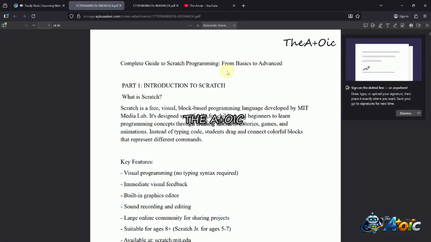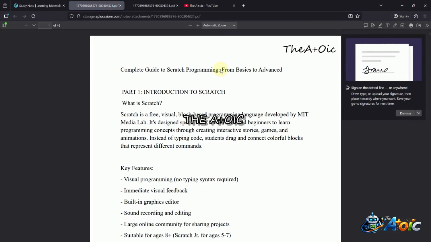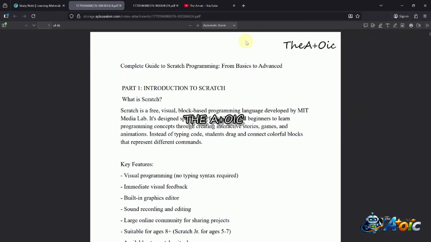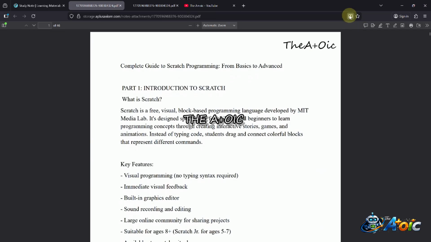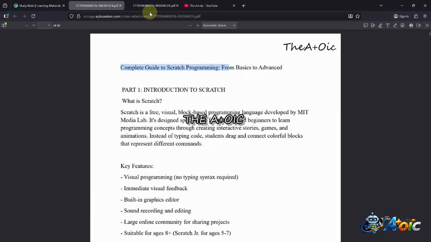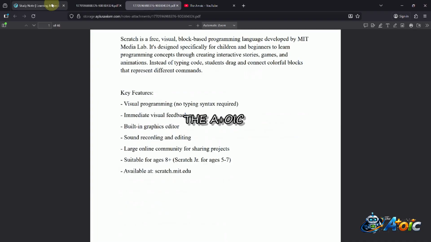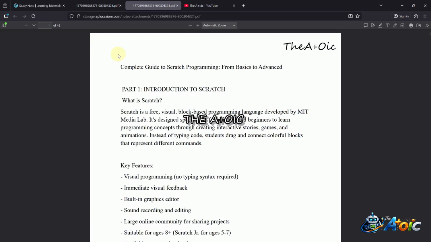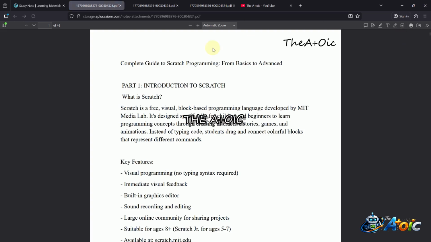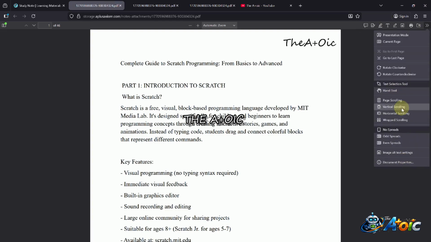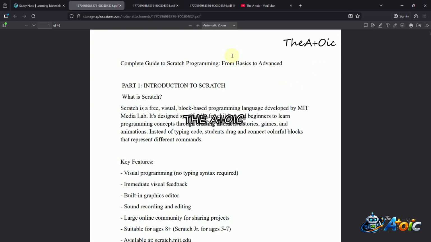So let me try. Here when I come in, let me dismiss this. I think maybe because this is Firefox, the download button is not really showing up, but it should be able to show for you to download. You can download and then just print it out if you want to. I don't know why Firefox is not showing the download, but no cause for alarm.